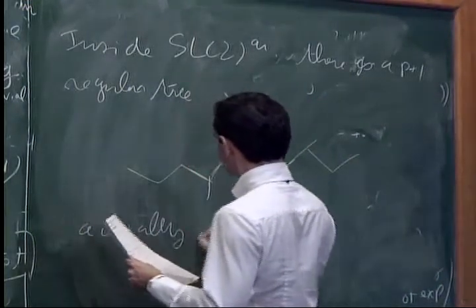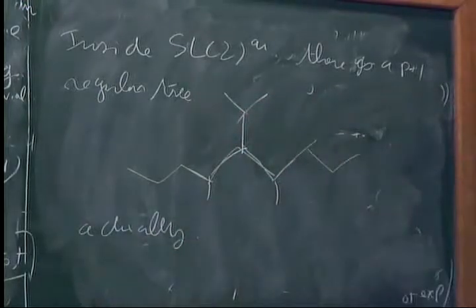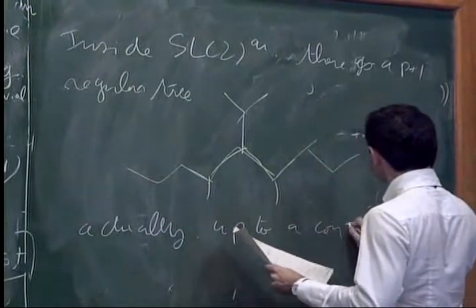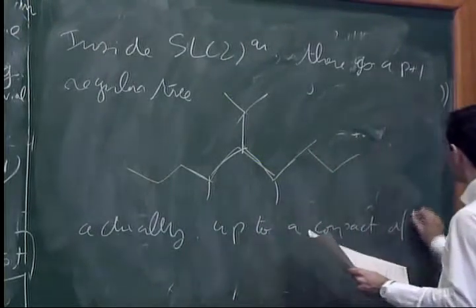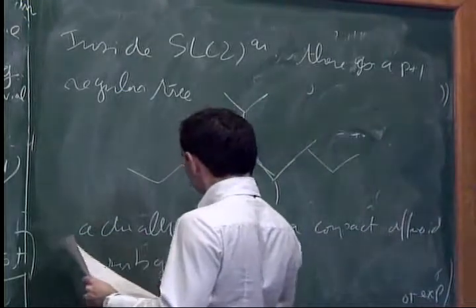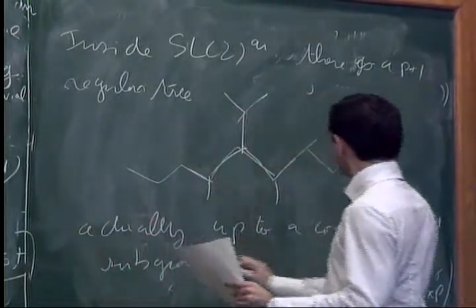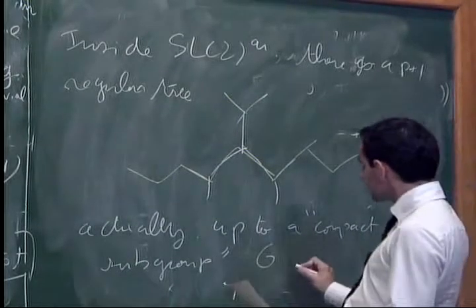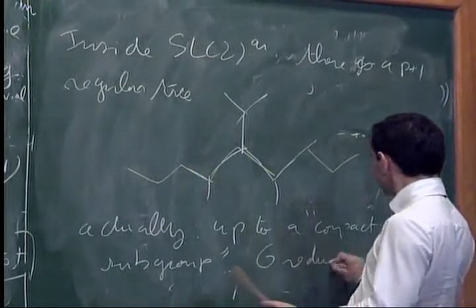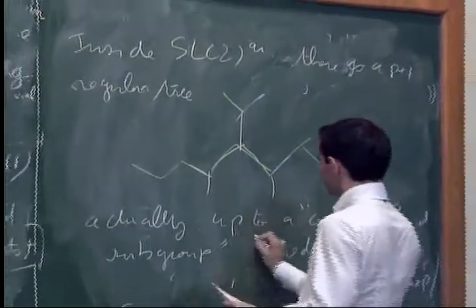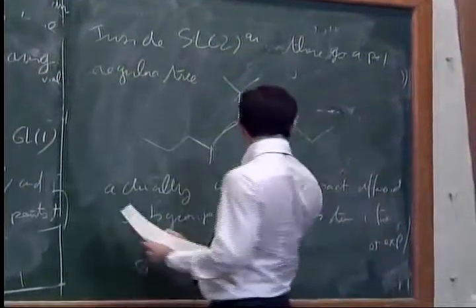So actually, the analogue of the polar decomposition is that, up to a compact affinoid subgroup, I explain roughly, G, or SL2 in my case in my picture, reduces to its tree.